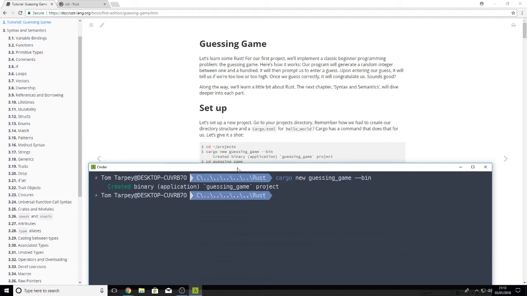I think I'll move some of the stuff off this desk because everything's in the way, so I'm leaning over things to try and type. That's a little bit better. Okay, so we've got a new, that's a cd guessing game.